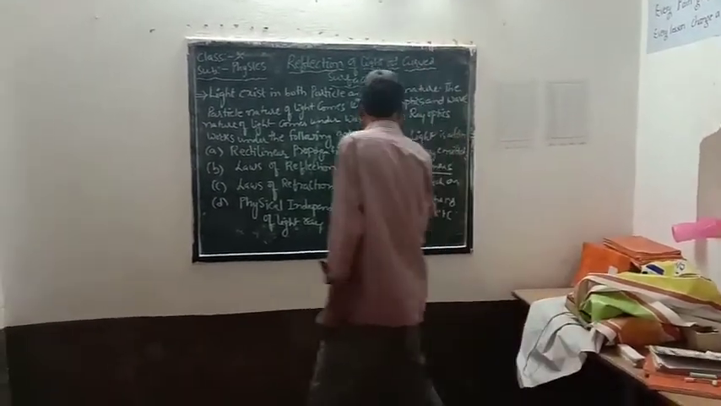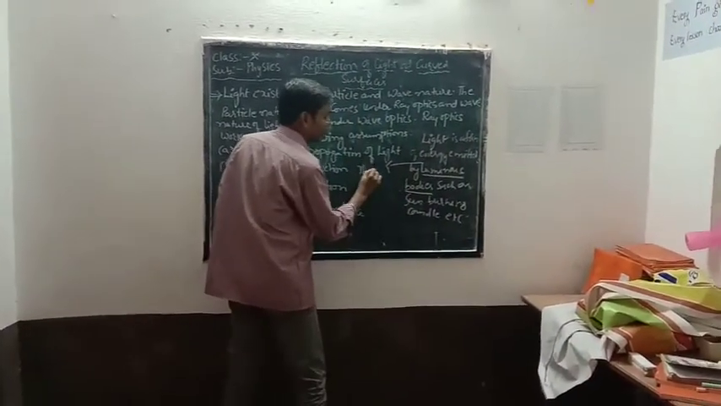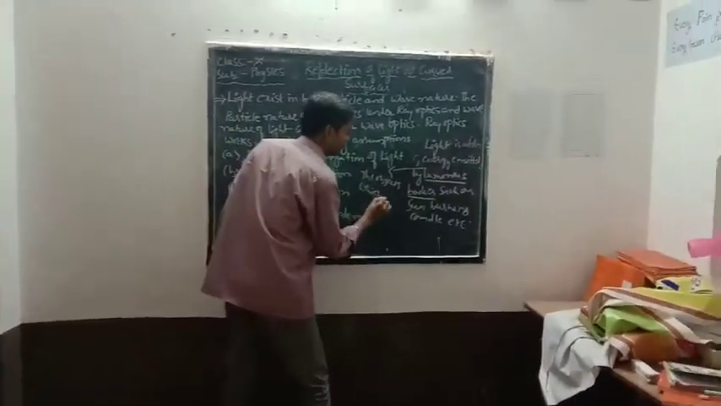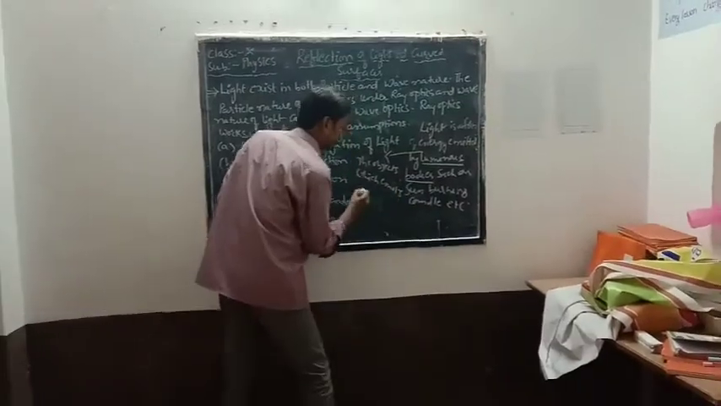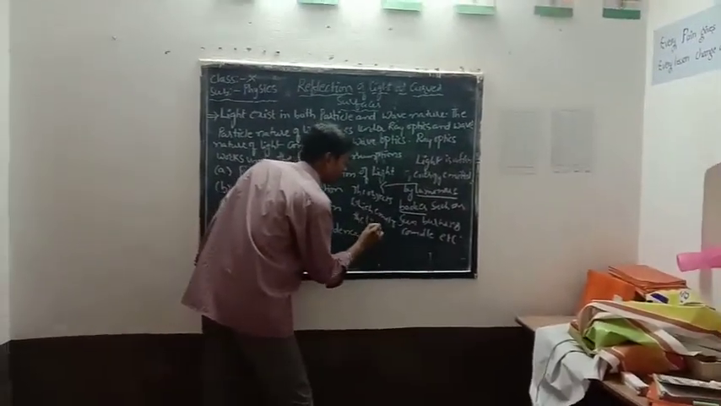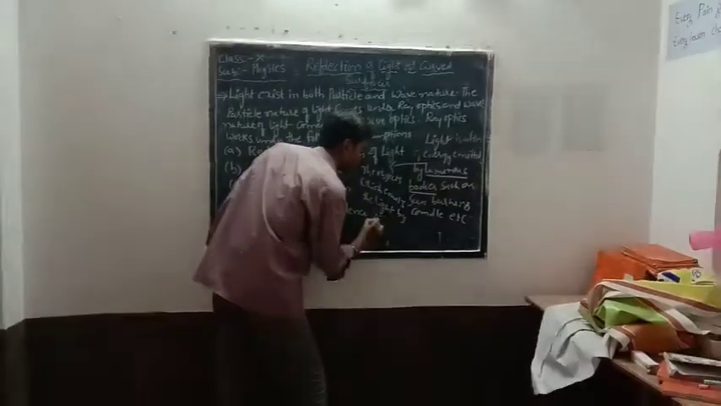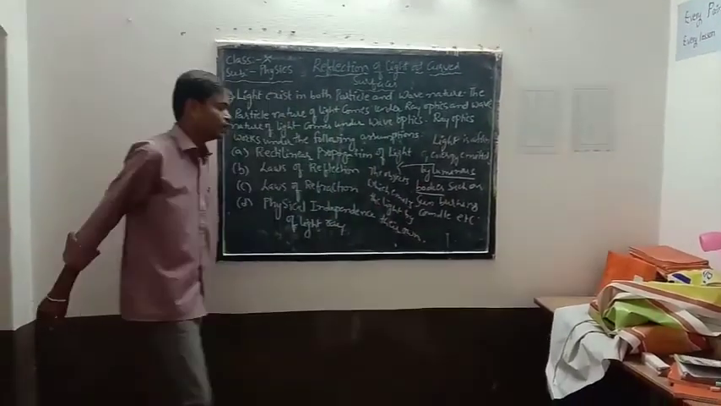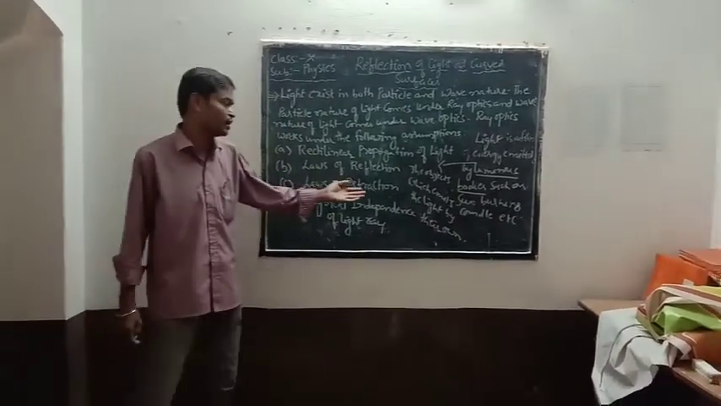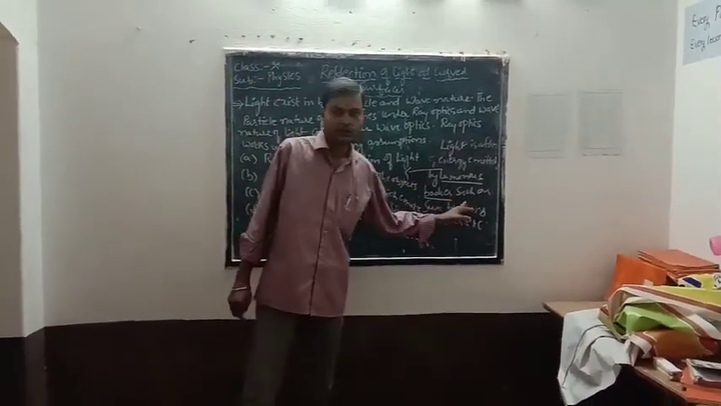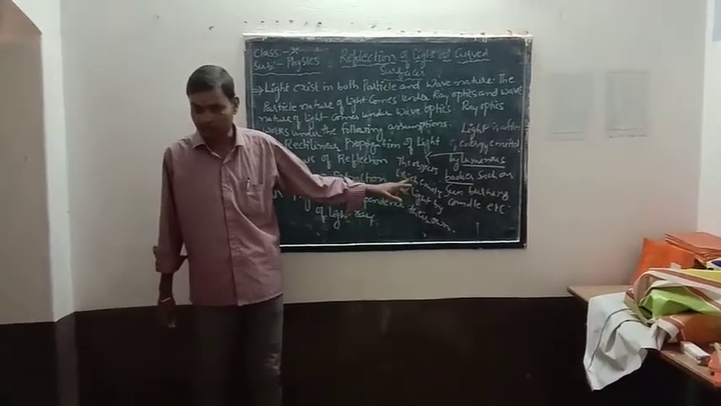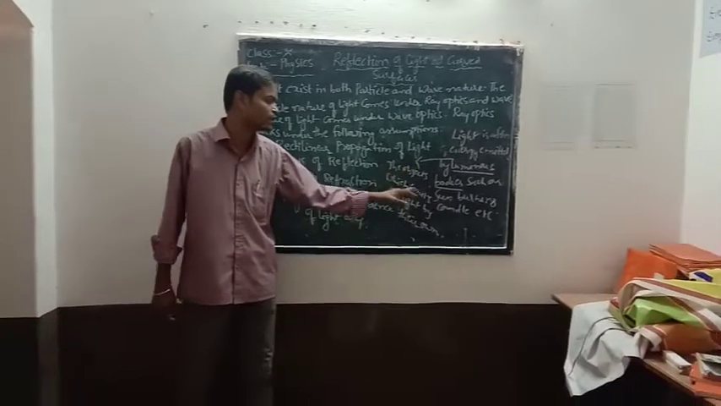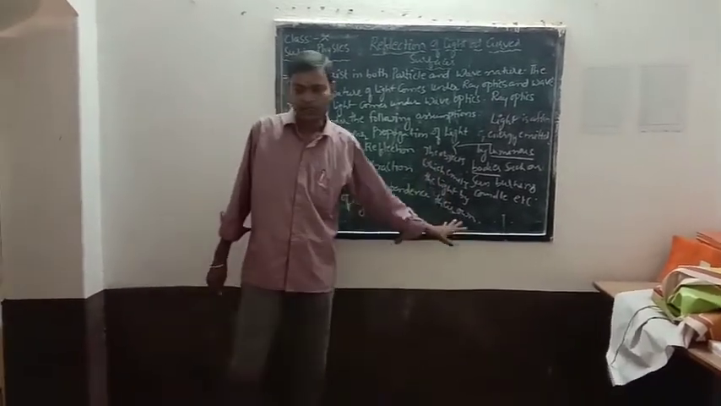Luminous body means the objects or the substances which emit the light on their own. So if we observe naturally, we observe the sun. Generally we are getting light from the sun only. That's why we can say that the sun is a luminous body. Luminous bodies means the objects which emit the light on their own.